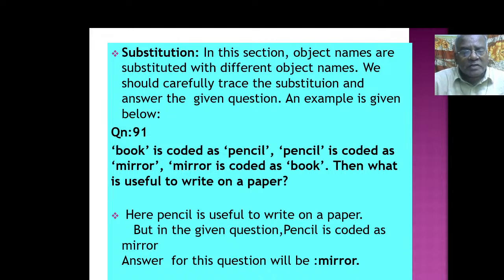Then substitution is another type of interesting problem. Very interesting, very easy to find out also. It looks so tedious and complicated, very difficult, but it's very easy, you know. In no time you will be able to find out. Book is coded as pencil. Pencil is coded as mirror. Mirror is coded as book. Then what is useful to write on a paper? Here, pencil is useful to write on a paper.